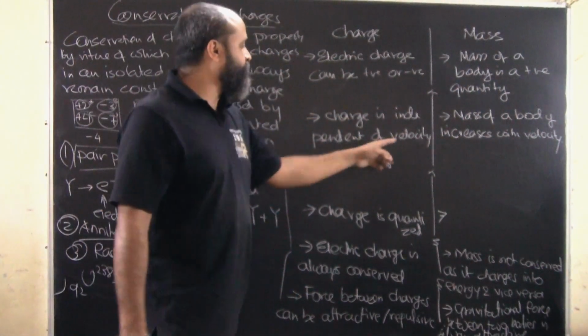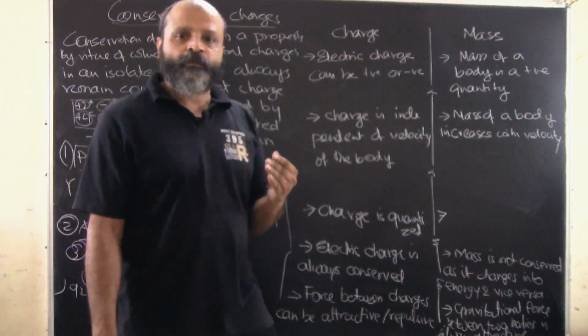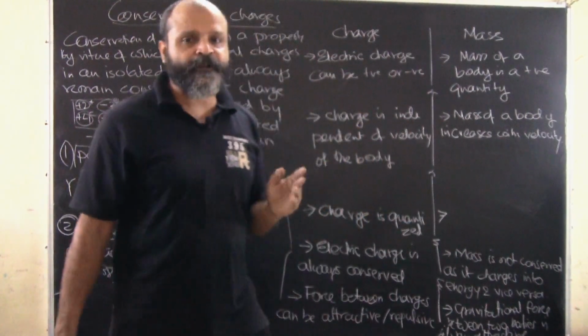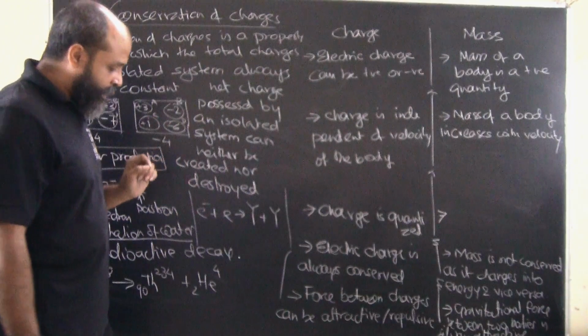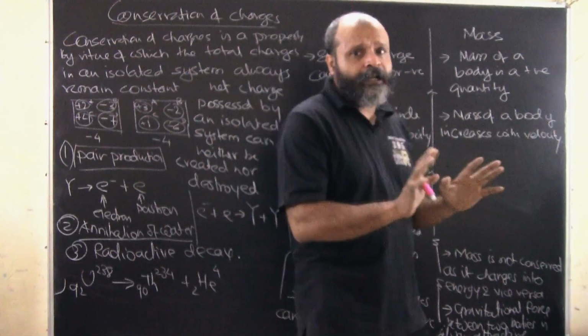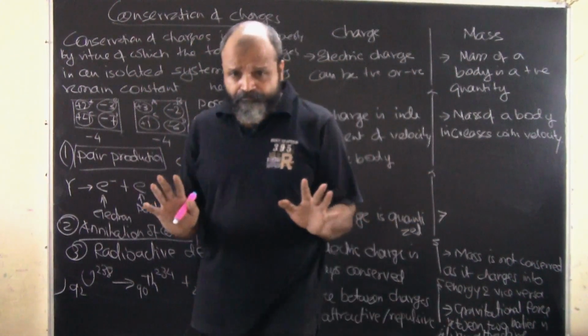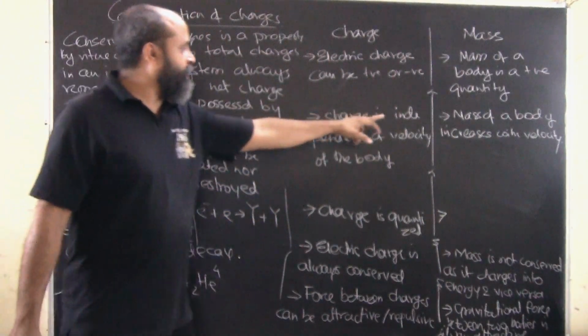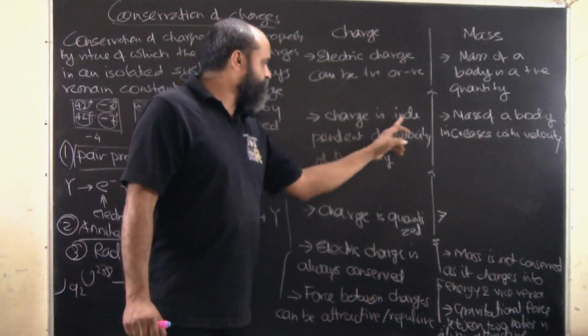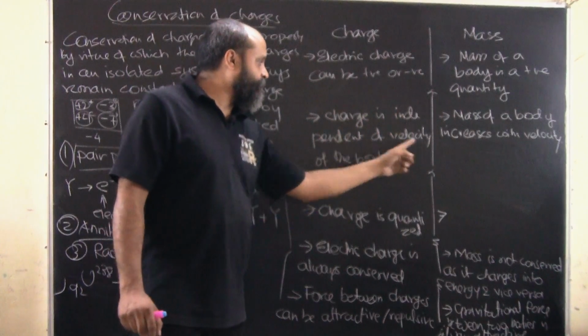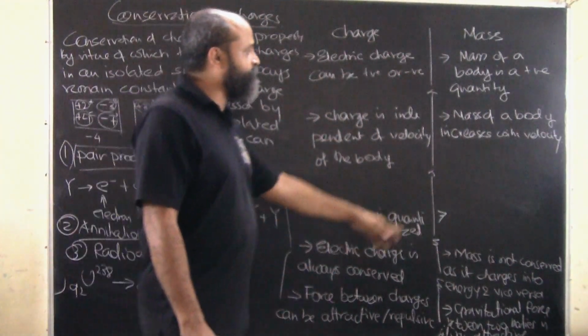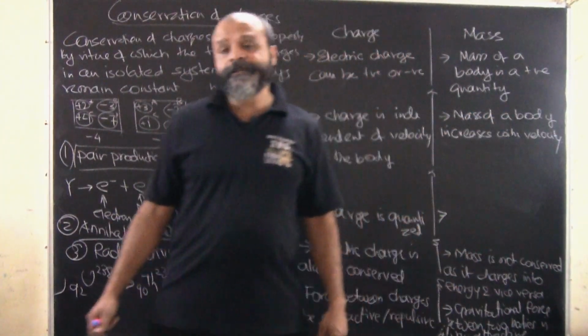Charge is independent of the velocity of the body. So no matter what the velocity of the body is, the charge will not get altered. A moving charge will never have any alterations to its charge, whereas if you look at the mass of a body, it increases with velocity.